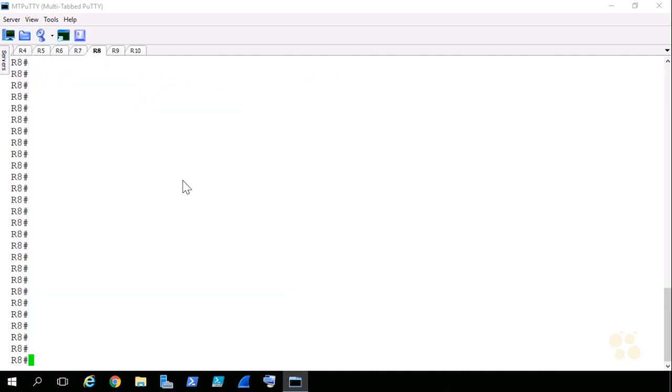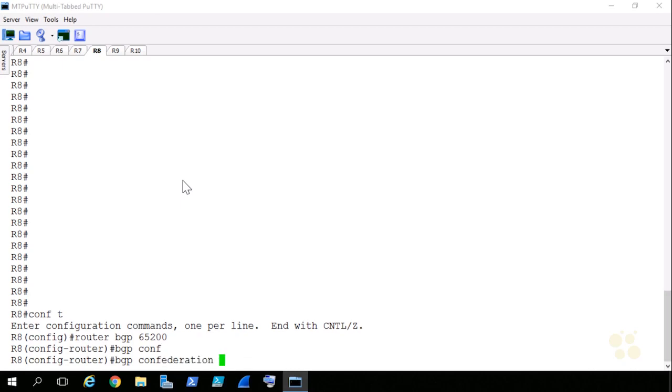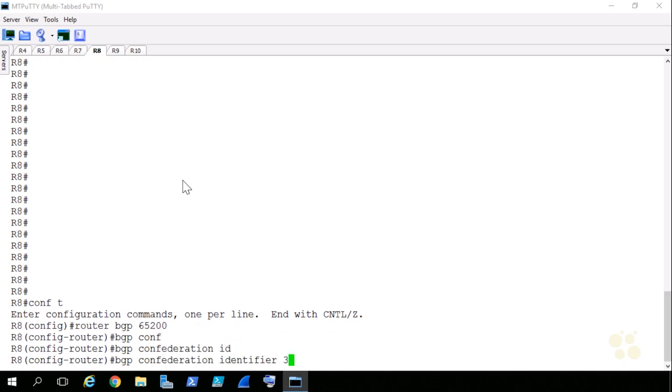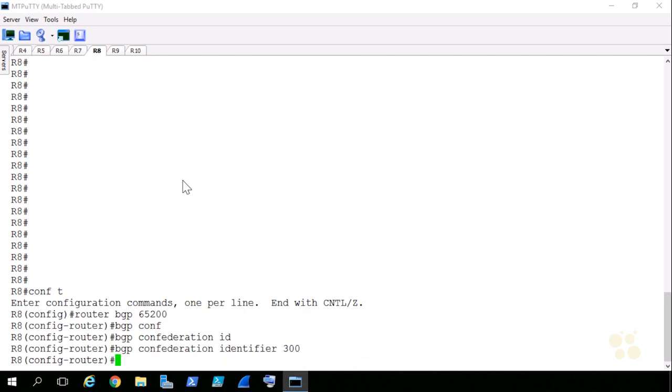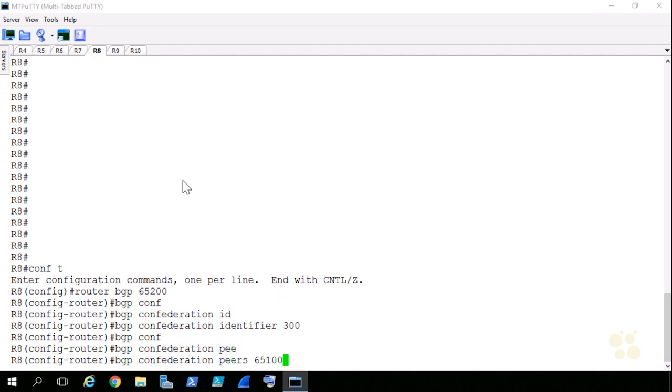Let's jump down to R8 and configure our confederation peer on this side. I'll say router BGP, and in this case, it's going to be 65,200. We'll specify that this is a confederation identifier of 300, so it knows that it's servicing the 300 autonomous system externally. Then we'll specify our BGP confederation peer is 65,100.